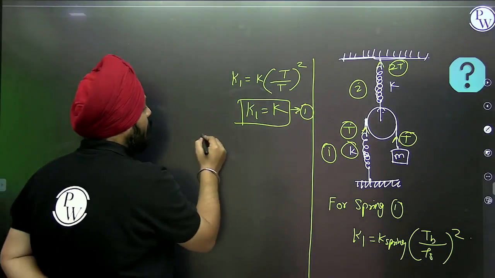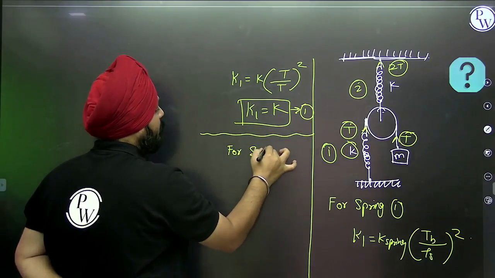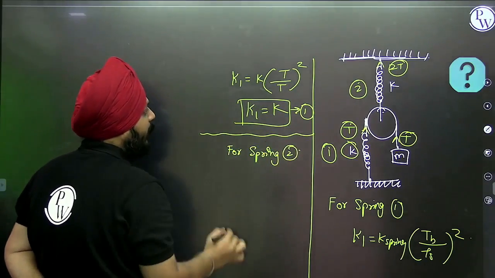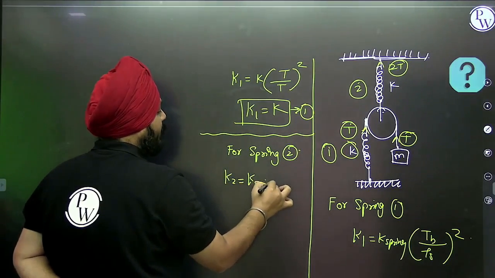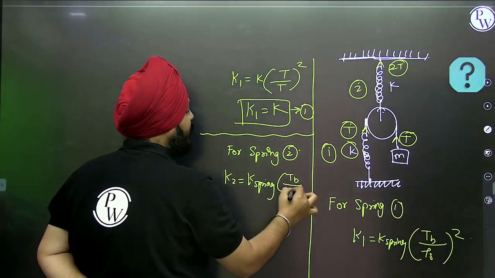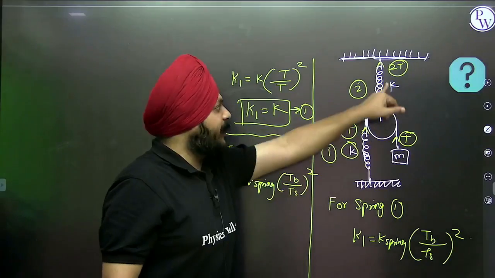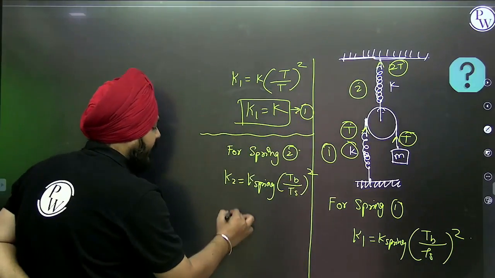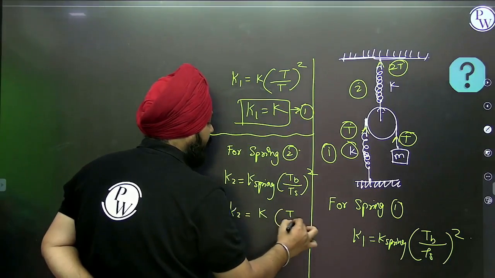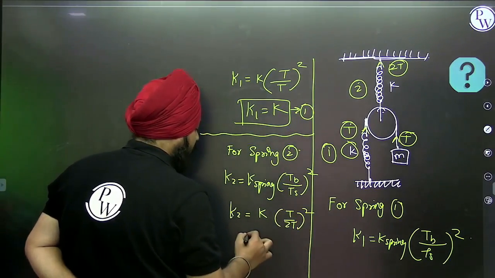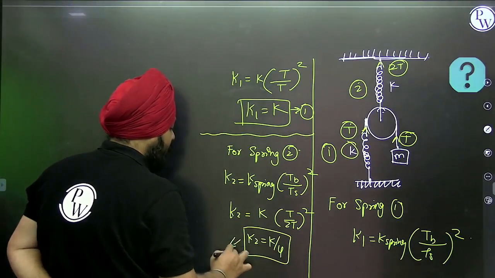For spring 2, K2 is K of spring into tension of block by tension of spring, whole square. Tension on block is T, tension on spring is 2T, so K2 is K by 4. Consider this as equation 2.